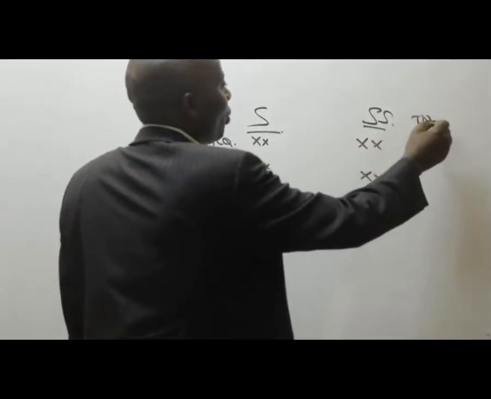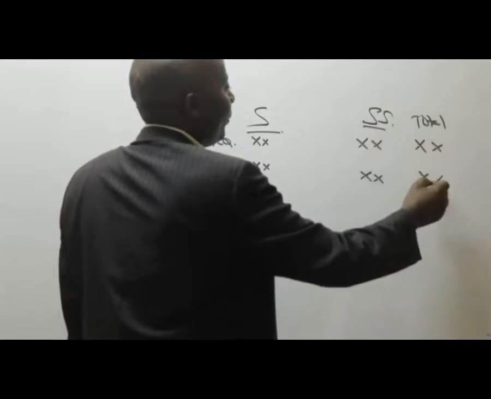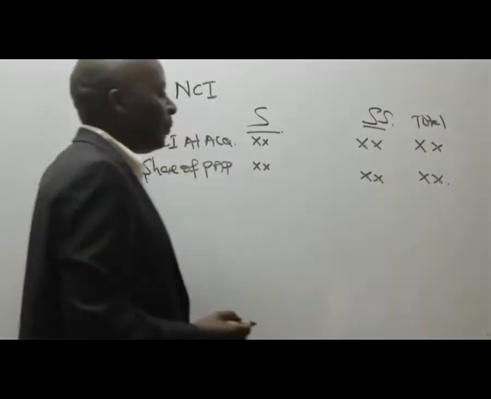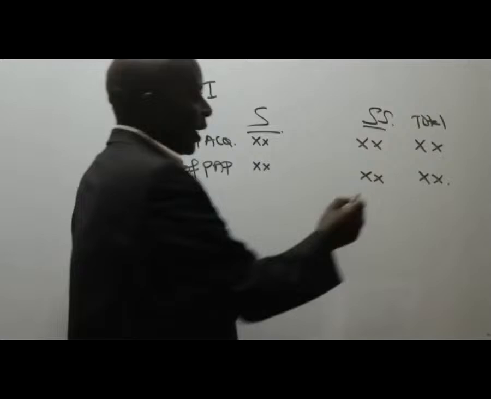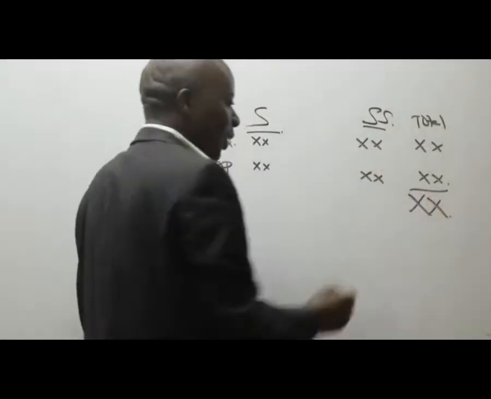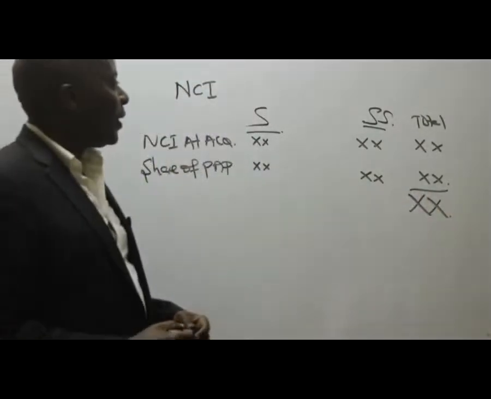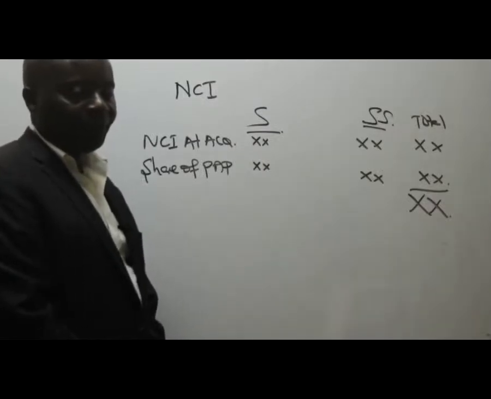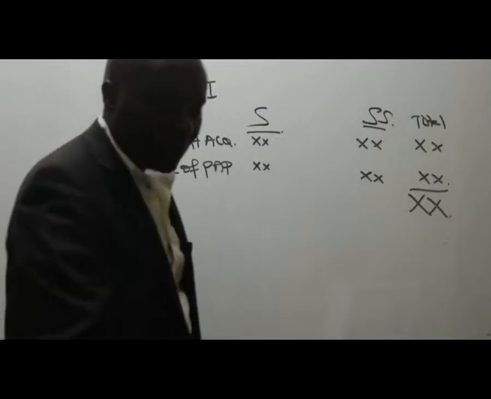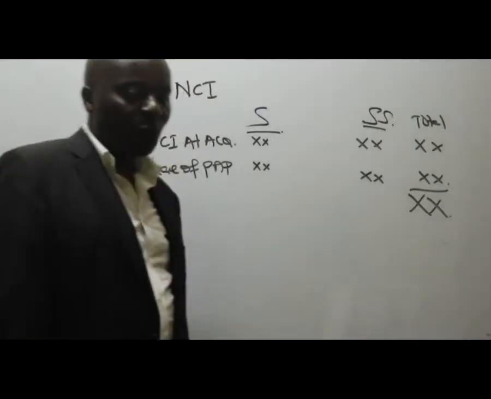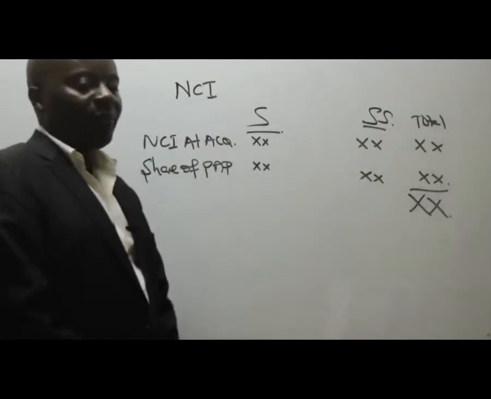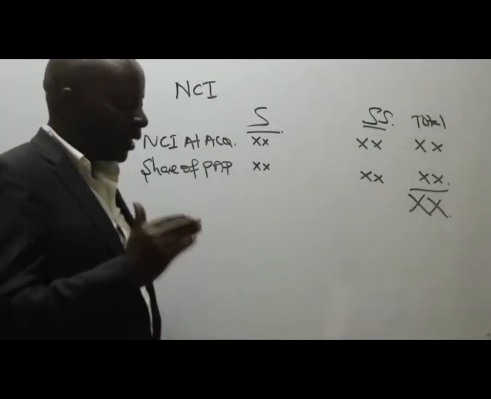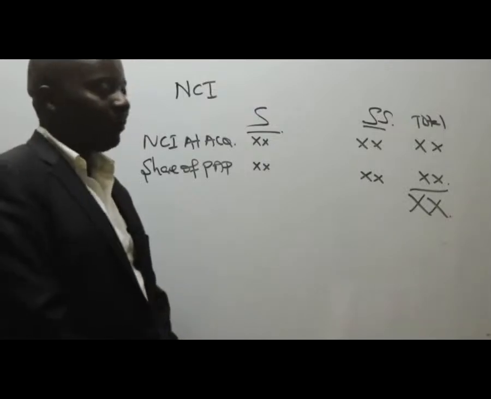Then you give me the totals here, and then you give me the total there. I've taught you how to calculate these things severally. Let me see whether anybody will be able to get this here. NCI at acquisition. I don't need to share the question. Already you have those figures somewhere. So NCI at acquisition, and then they grew.